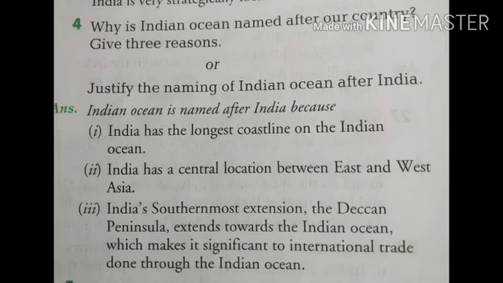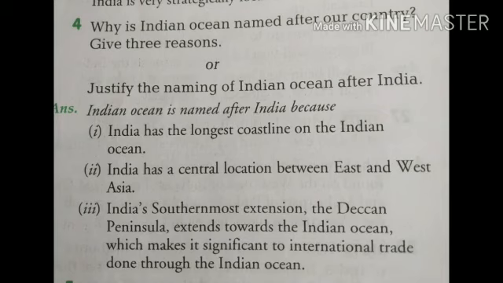Next, question number 4. Why is the Indian Ocean named after our country? Give 3 reasons. The Indian Ocean is named after India because India has the longest coastline on the Indian Ocean.